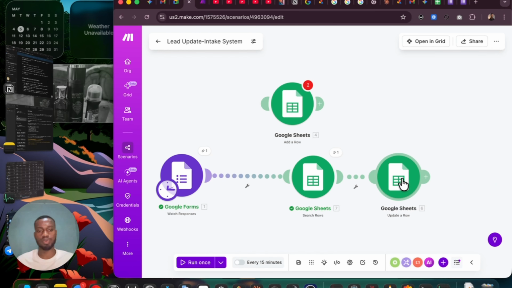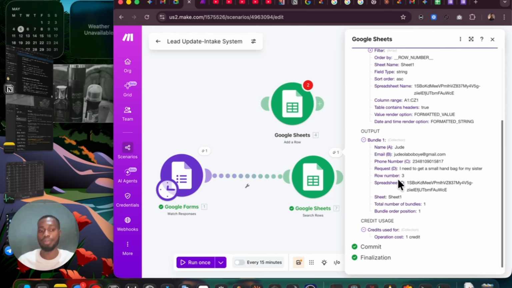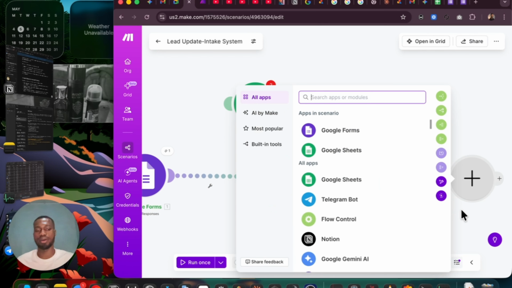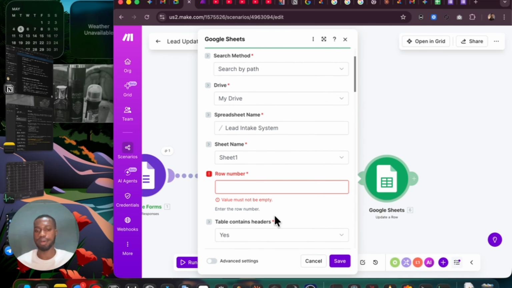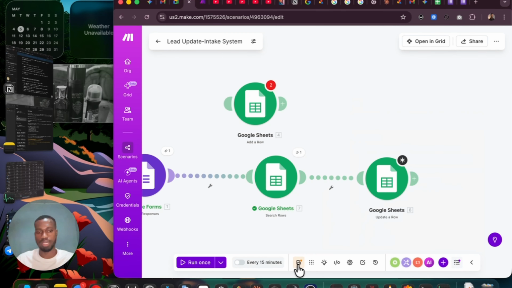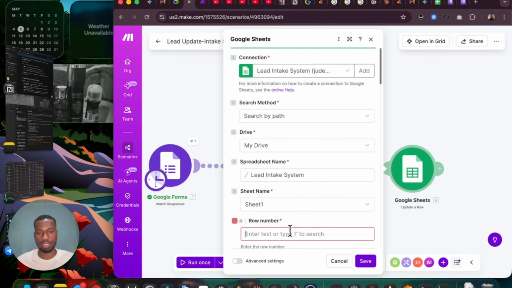So this time around, we can now connect this, since we have a row number. If you remember, initially what we were looking for here was a row number. We had no row number to update it with, but now we have a row number to update it with. So let's save this first, and let's pass this into it.